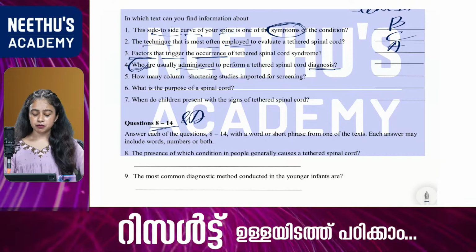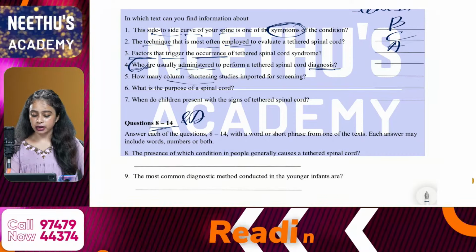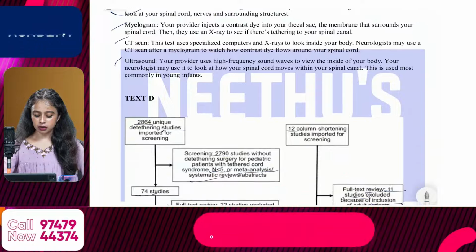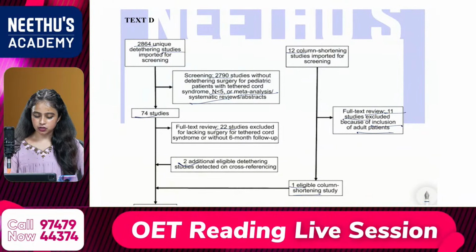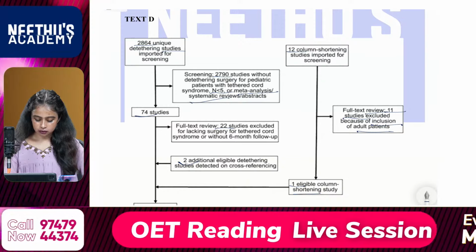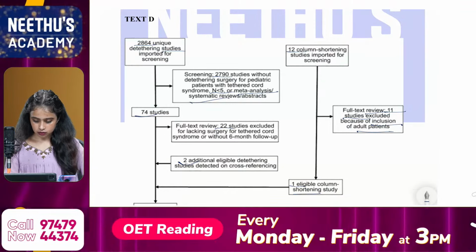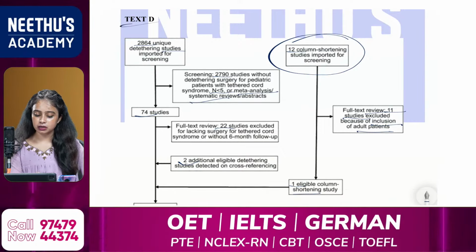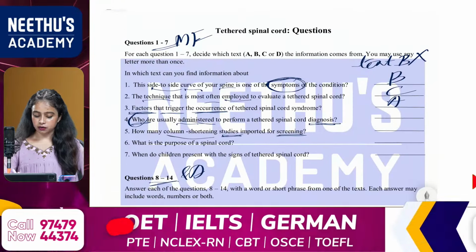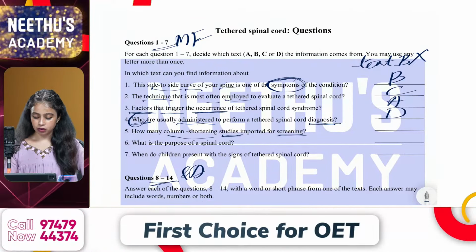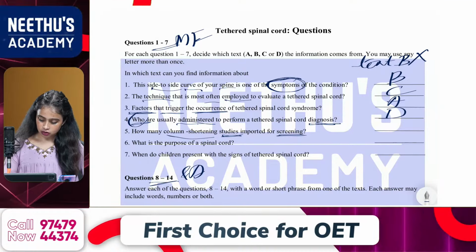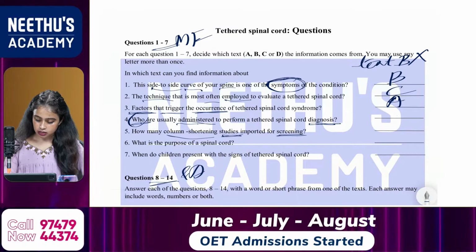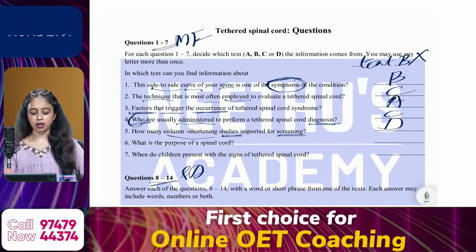Then the fifth one: how many column shortening studies were imported for screening? The studies are mentioned in the pictorial. So how many? It is 12 column shortening studies imported for screening. So that is from text D. So our answer is D. Sorry, the fourth question is text C, and the fifth one is text D.